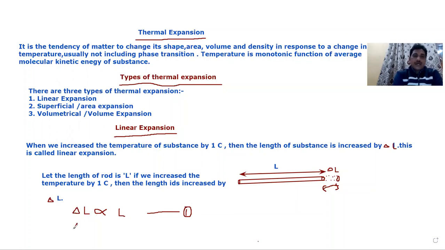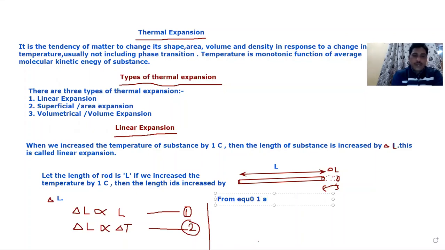Now again, delta L is also proportional to delta T, the temperature difference; this is equation 2. From equations 1 and 2, delta L is proportional to capital L into delta T.